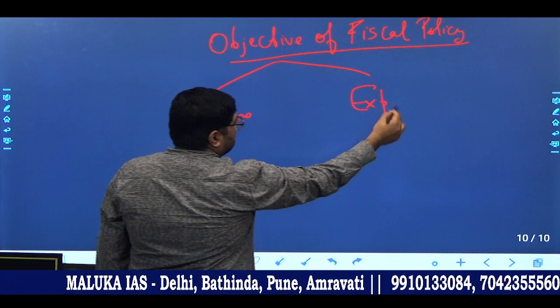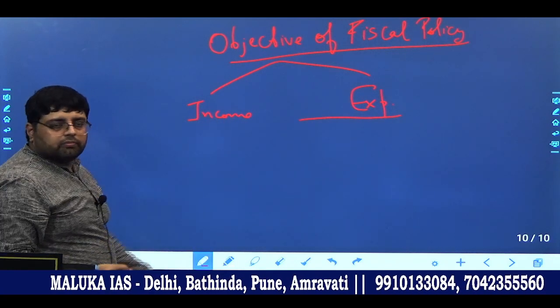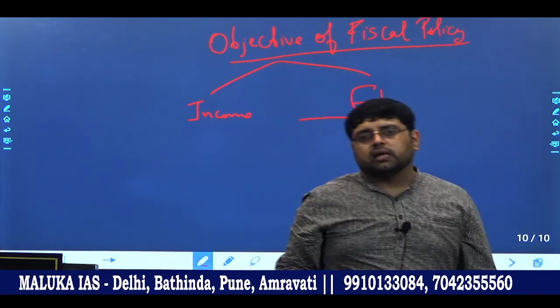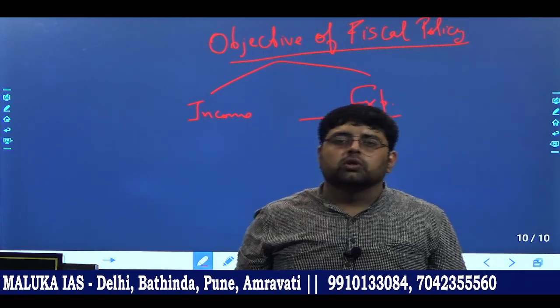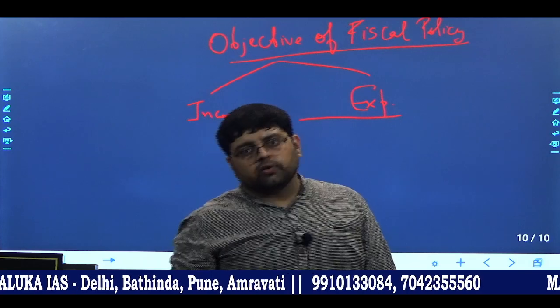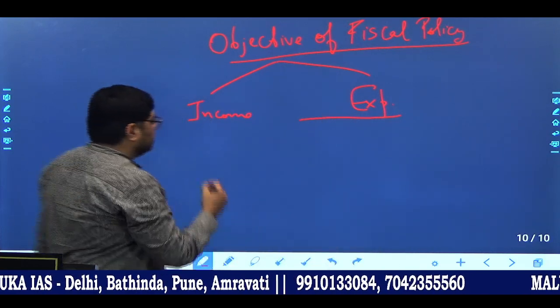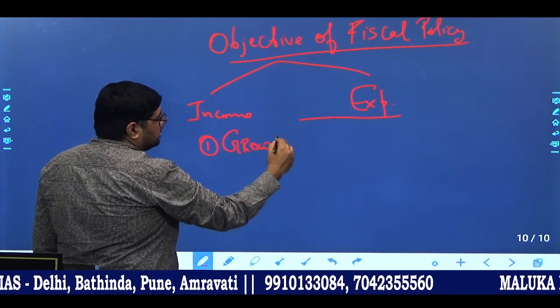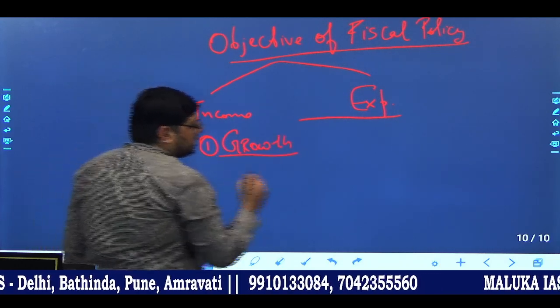Okay, so by managing income and expenditure, government tries to do something for the nation. For example, they help in managing growth for the nation, that is growth and development.